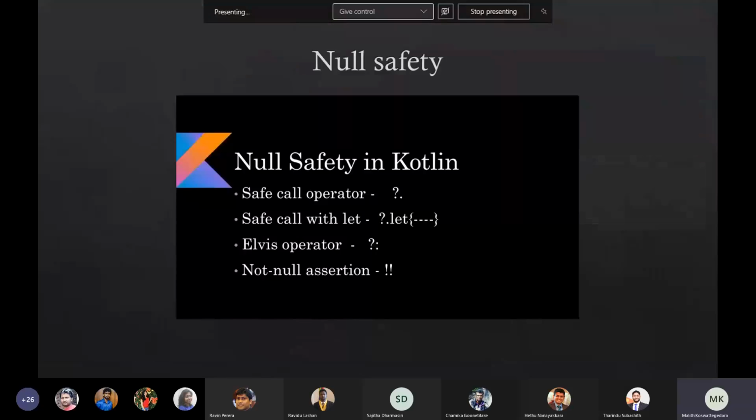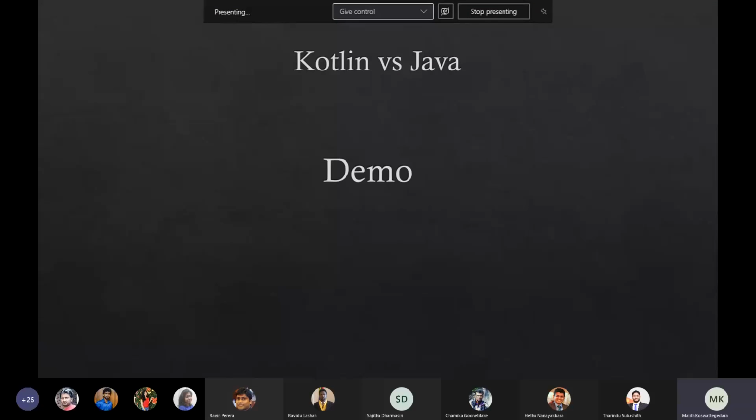Now I want to show you how to use Kotlin and Java in the same project. Let's do those things together.